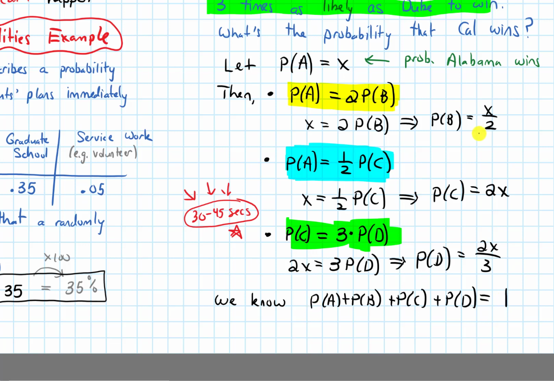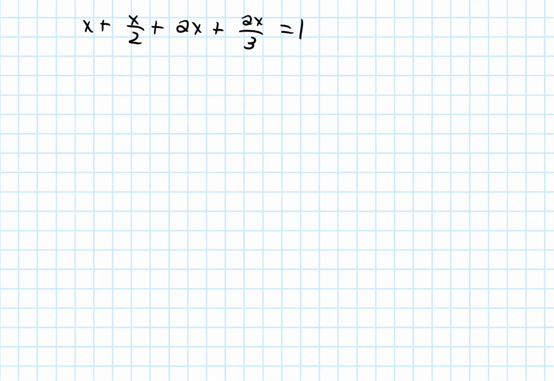So if I plug in each probability, this is x plus x over 2 plus 2x plus 2x over 3 equals 1. And now let's solve this equation, which I'll do on the next page.